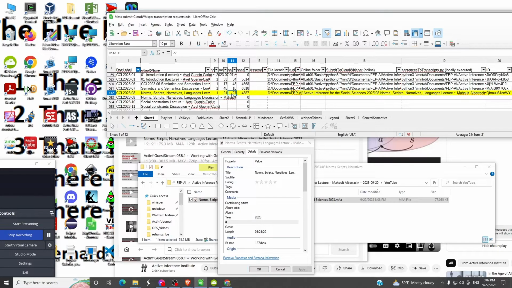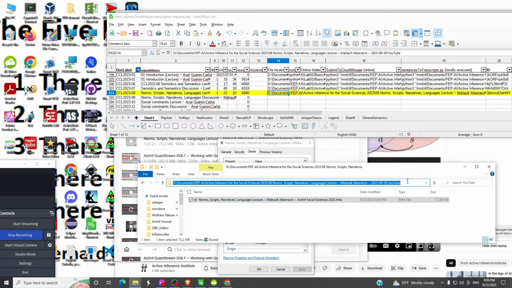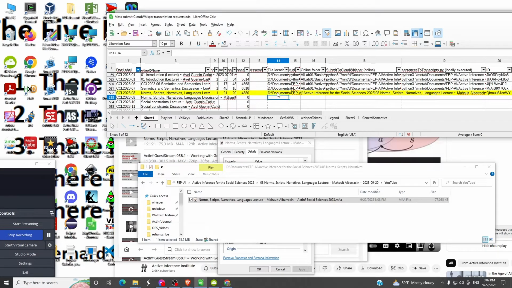Well, I put in 27 seconds. Let's correct that. And it actually gets the total number of seconds duration. Now we also need the file location just so we keep track of where we are. That's up here. We copy that, we put it into our spreadsheet in the file location. Okay, that's good. I'm going to save this work.